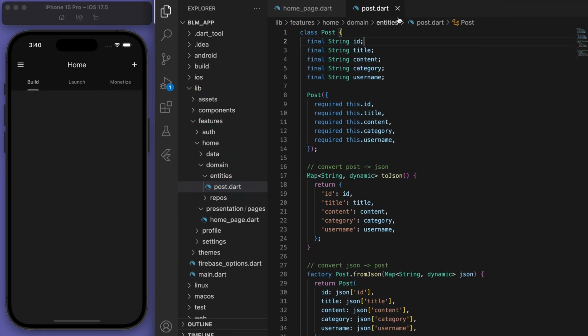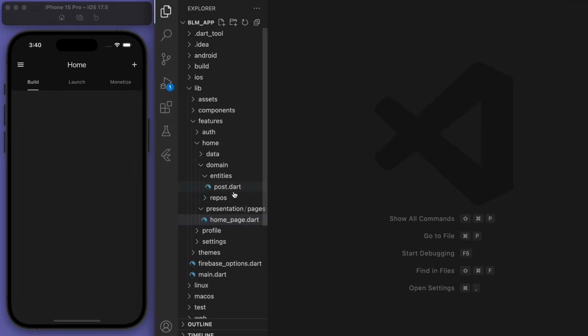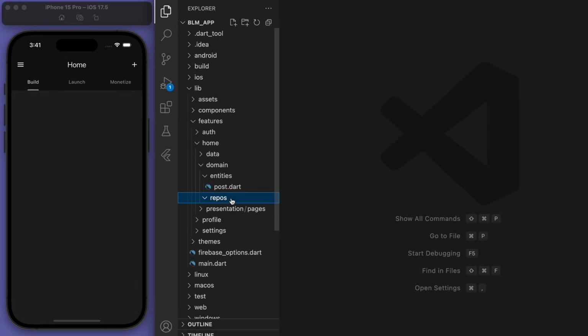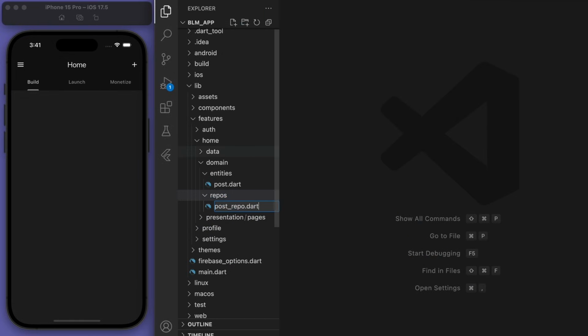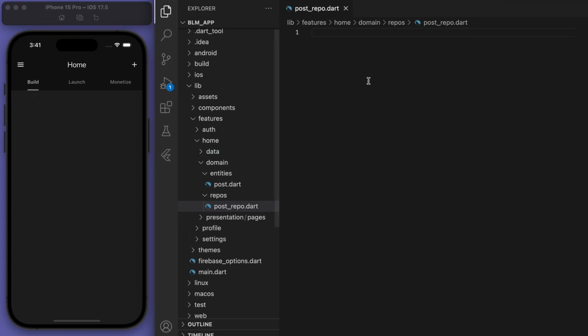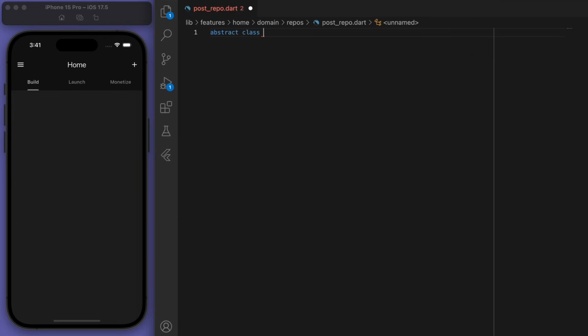Awesome, so that's our post. Now let's come to our repository and create our post repo. So this one, we're just going to specify the functionality.